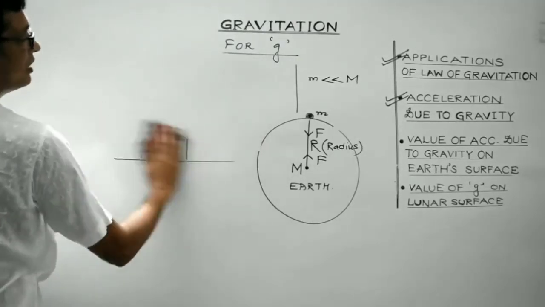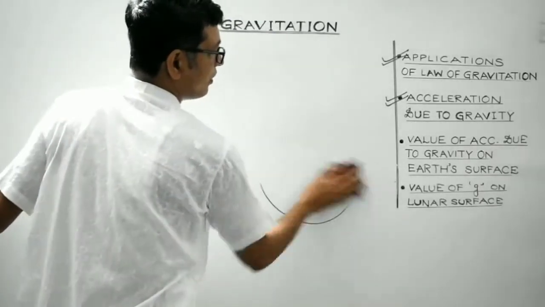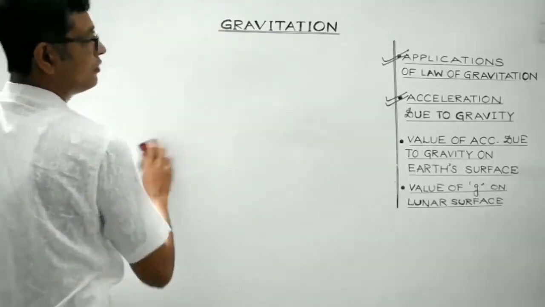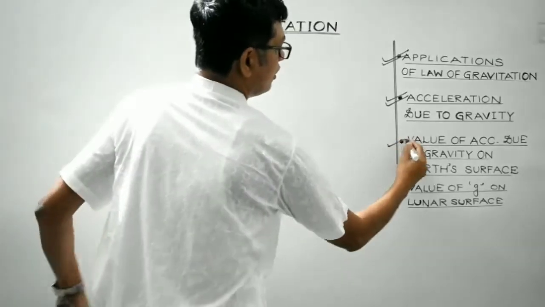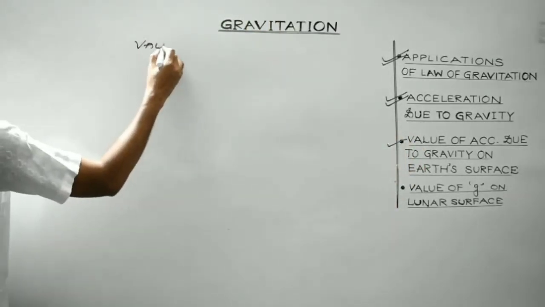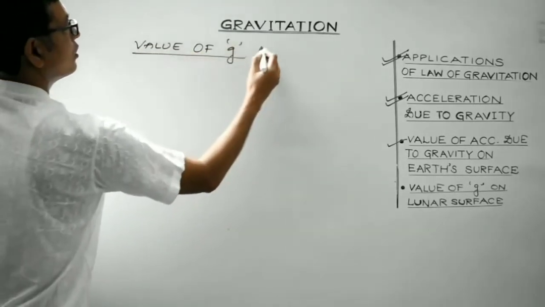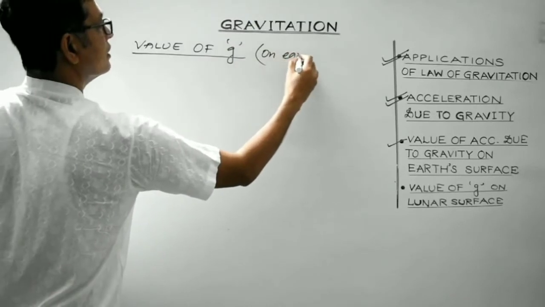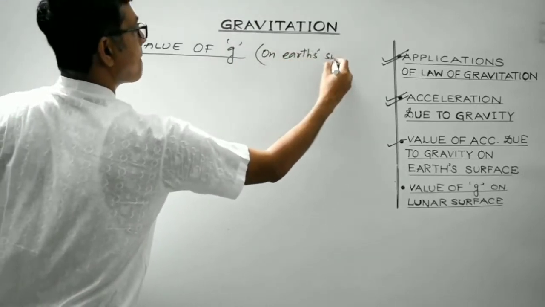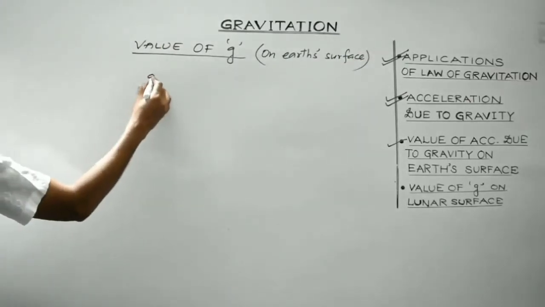So let's determine the numerical value of small g on Earth's surface. So students, what was the expression for small g?